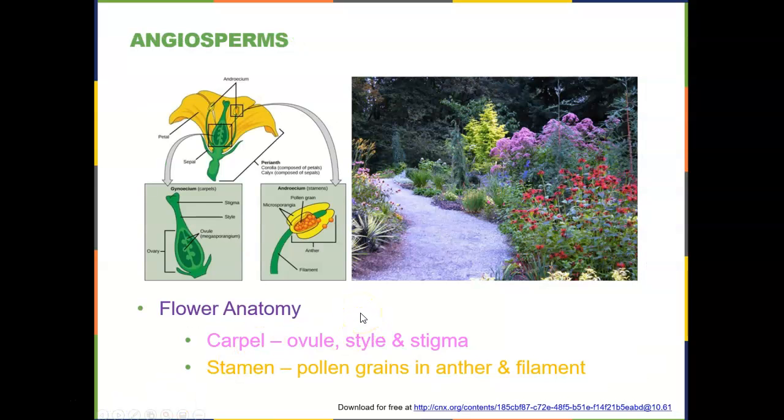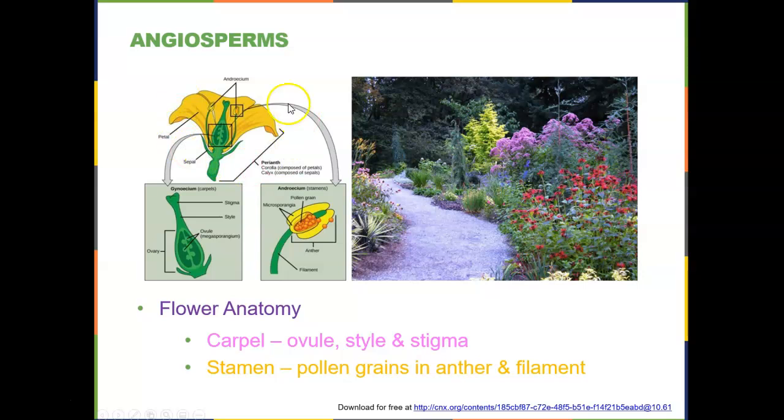Now let's move on to talking about the angiosperms, which are the most prominent of plants in number and the most successful due to their very efficient reproductive structures, which are the flowers. So the flowers are the reproductive structures of the plants in this group. So let's take a look at flower anatomy. Within most flowers, but not all, you have both male and female reproductive structures.